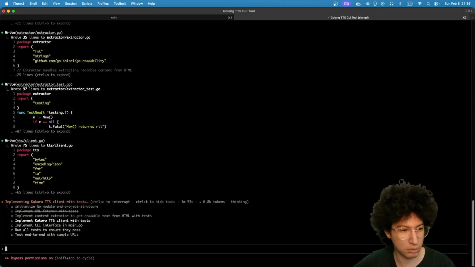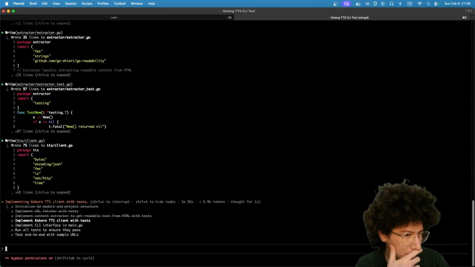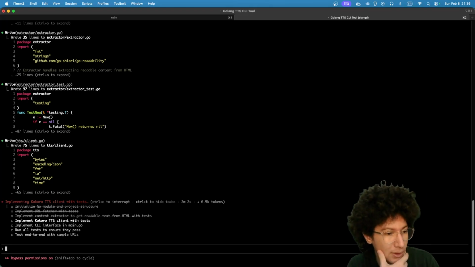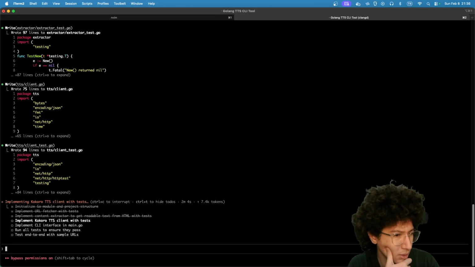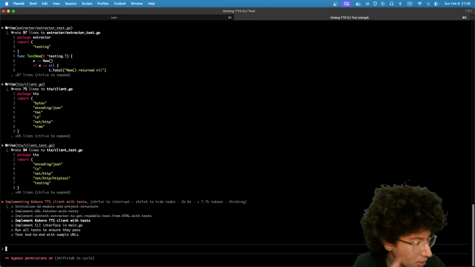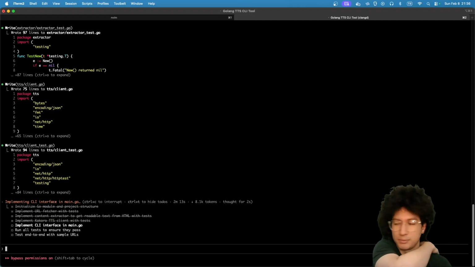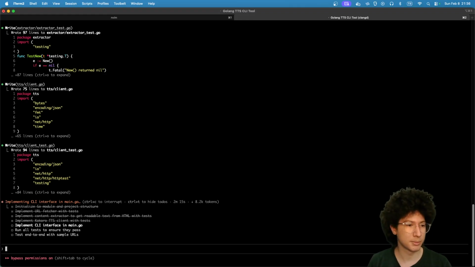You can see the to-dos: initialize Go module, implement URL fetcher, implement content extractor. Now it implements the Kokoro TTS, CLI interface, and running all the tests. Yeah, and run a test of the sample URL. That makes sense.